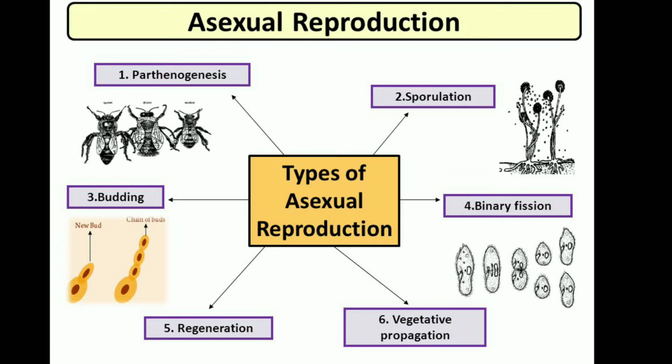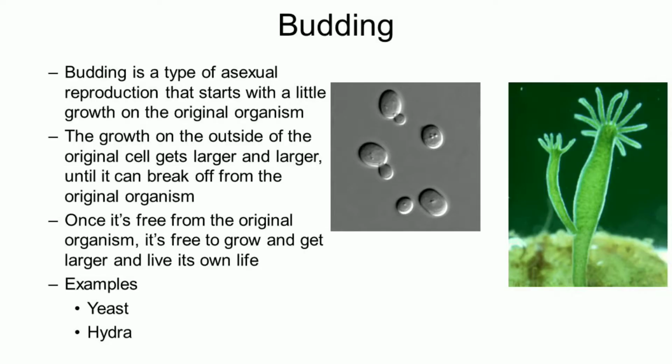Asexual reproduction is of different types. The first one is budding. Dear, what is budding? Budding is actually a type of asexual reproduction in which from the parent plant a small bud-like outgrowth has started, right? And this growth on the outside of the original cell gets larger and larger until it can break off from the original organism. Once it is free from the original organism, it is free to grow and get larger and spend its own life. For example, yeast and hydra.